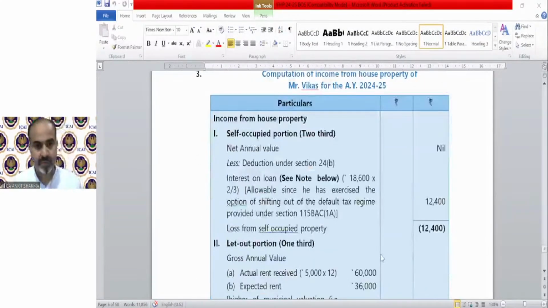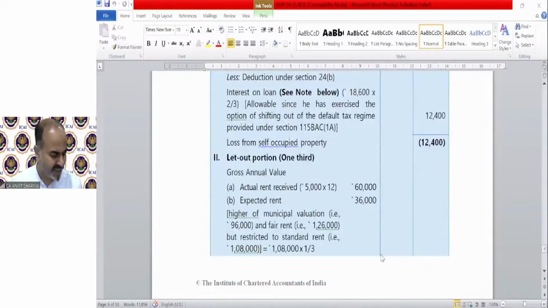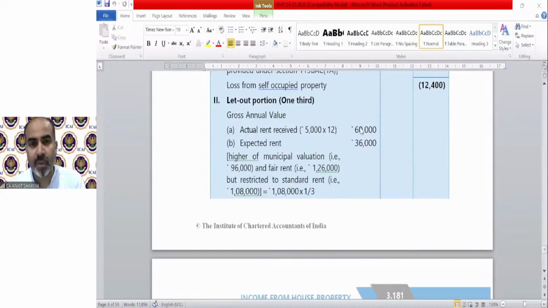Next is question number 3. Again, a self-occupied property. All the questions now are simple. Kindly try to solve it. If there's any problem, I will solve it for you because we are short of time. We have to complete our provision within time. So kindly solve the income from house property questions yourself. That will be really helpful, and it will be really easy for you to recall the provisions and learn them very easily. If there is any query, kindly send it to me. Otherwise, we will close the session.